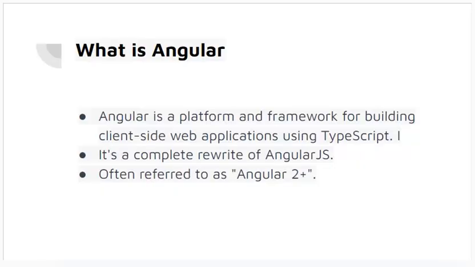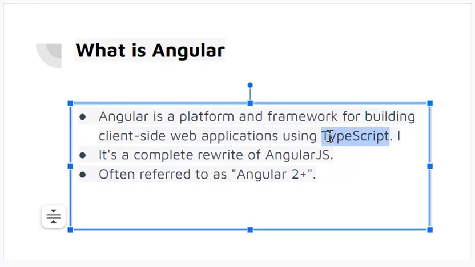So first of all, what is Angular? Angular is a framework and a platform actually which is used for building client-side web applications. And we are using TypeScript language in it. The previous version of Angular was called AngularJS. Anything before version 2 of Angular is AngularJS. And this newer version, which is based on TypeScript, is called Angular 2 Plus. It's commonly referred to as Angular instead of AngularJS.